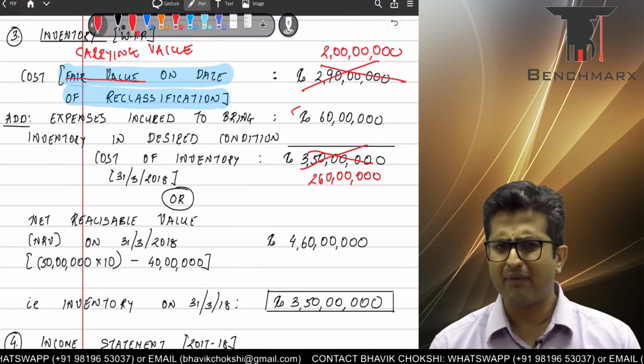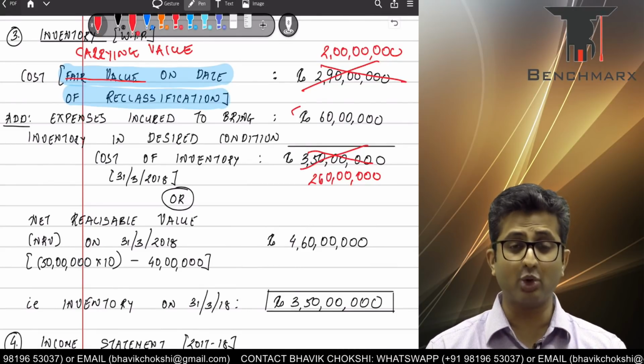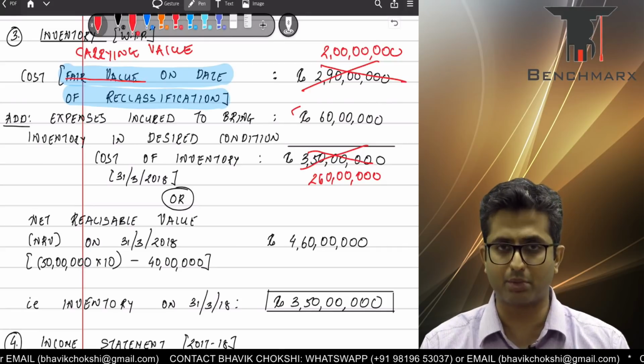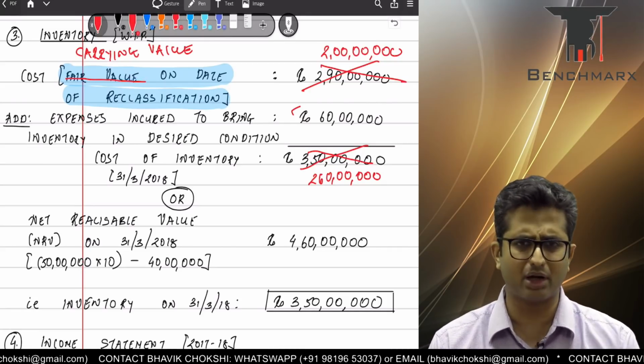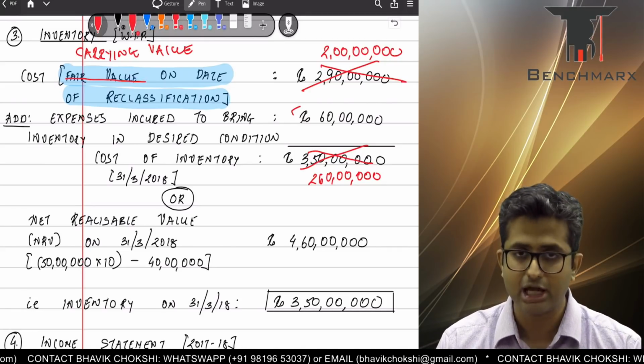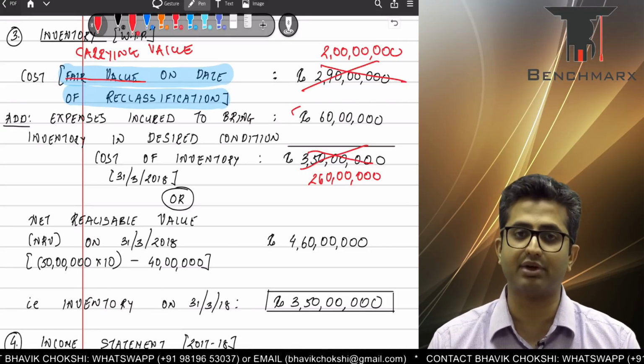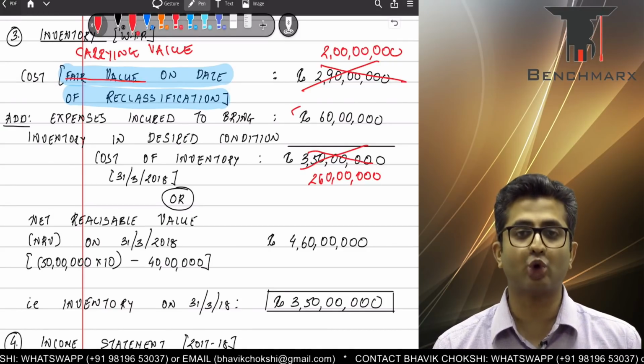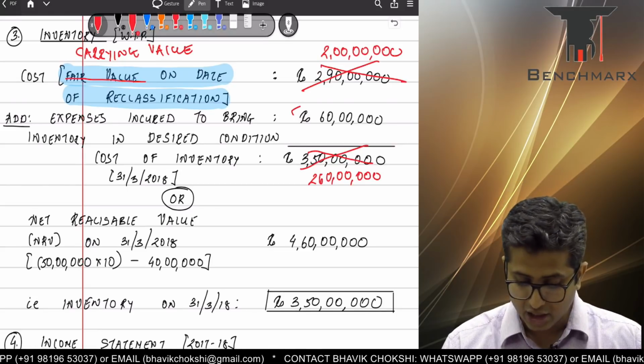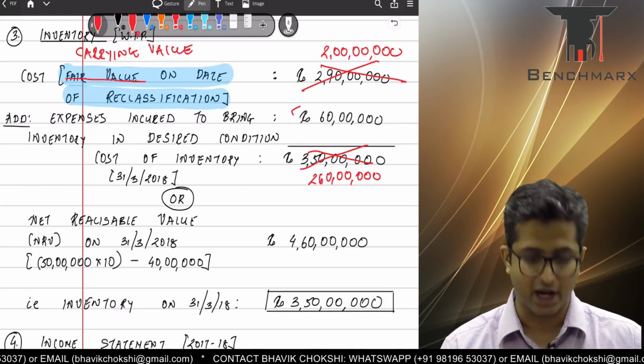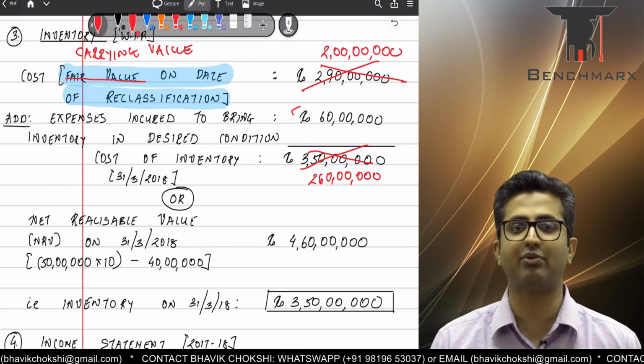Now, why do we need to compare it with net realizable value? Earlier, the investment was classified as investment property, in which case you don't need to compare it with the NRV. However, inventory is valued at cost or NRV, whichever is lower. As you can see, the cost is 2 crore 60 lakhs. The NRV of a completely ready flat would be 50 lakhs. Each flat would sell for 50 lakhs.